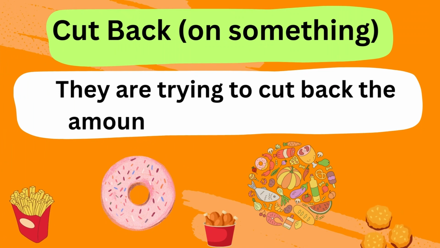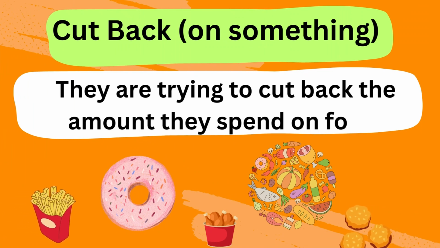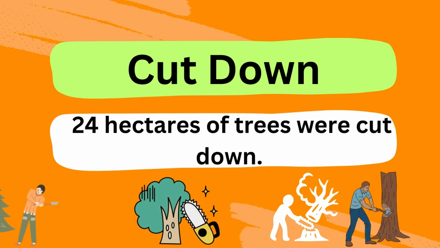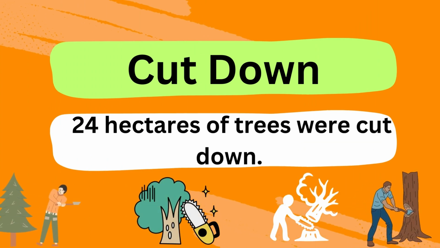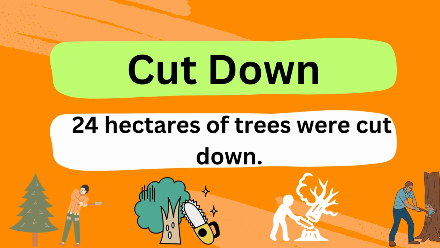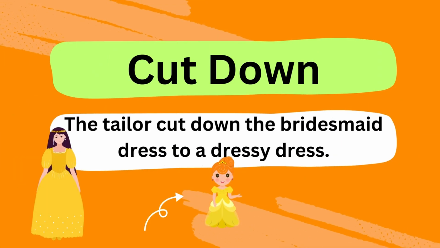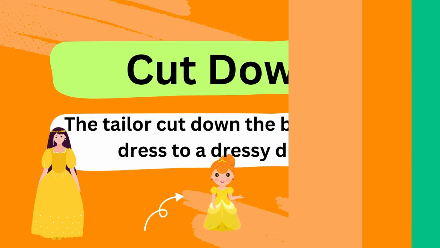Next is cut down, which means to cause something to fall. The example here is 24 hectares of trees were cut down. Another meaning of cut down is to remake to a smaller size. We can say the tailor cut down the bridesmaid's dress to a dressy dress.